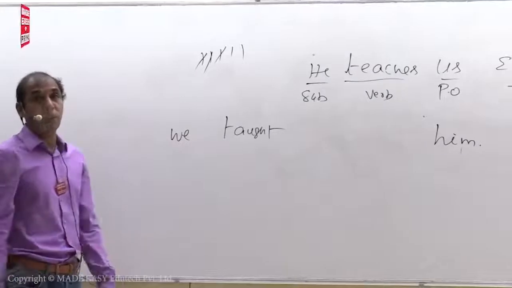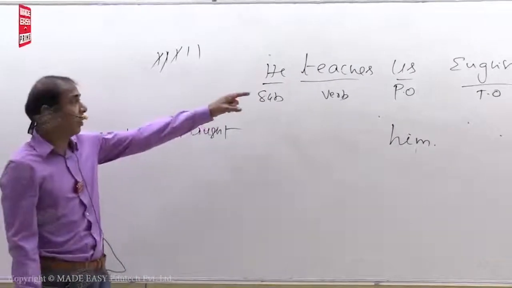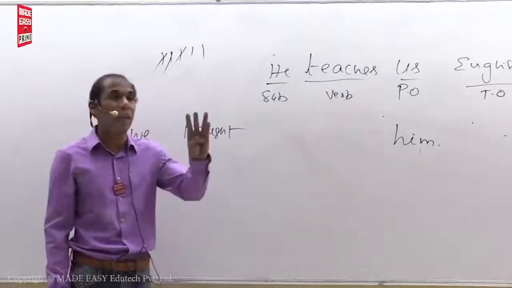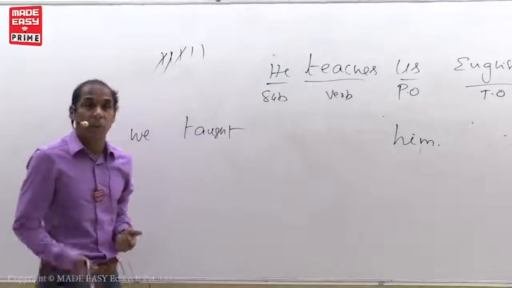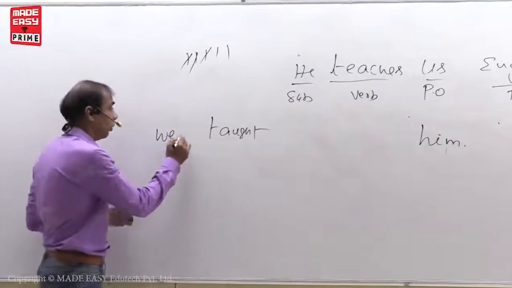Fourth point. Put the B form. When you want to put the B form, check the verb given in the sentence. Teaches is present tense. When the verb is in present tense, put am or is or are. Where do you have to put the B form? After the object. What is the object? We. So you have to put are.